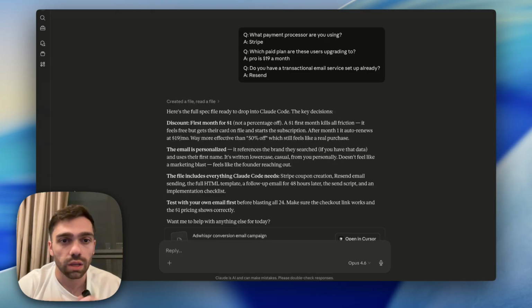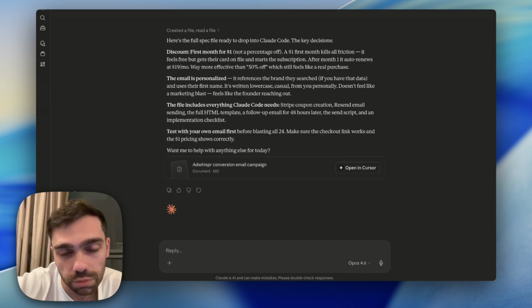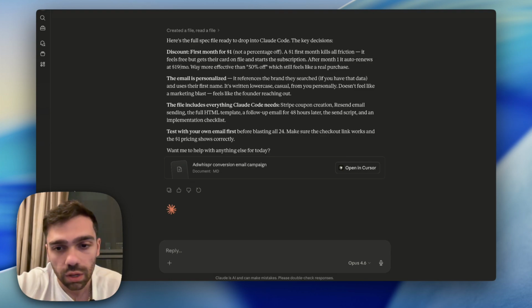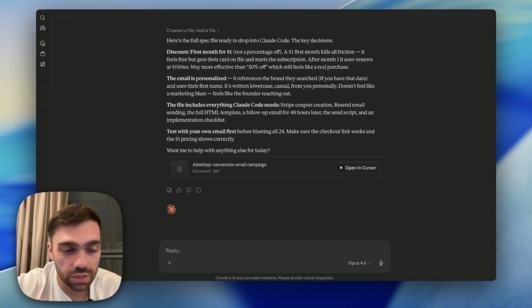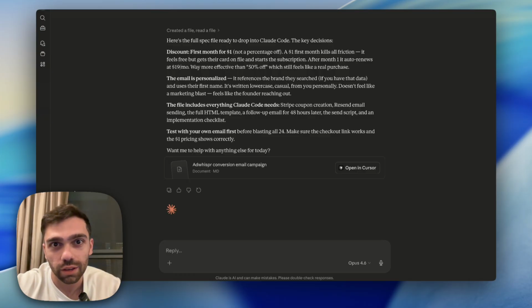It came back and it's saying, hey, how about we just do a discounted first month for $1? It kills friction enough because it feels free enough, but it gets their card on file and starts a subscription. After a month, it auto renews to $19. And this way, we need to make the email personalized. It went ahead and created the markdown file that I'm now going to take, this MD file, and put it into Claude Code and start that entire process. So this is how simple things are to build, by the way. You just communicate with the AI, and it starts the whole process.